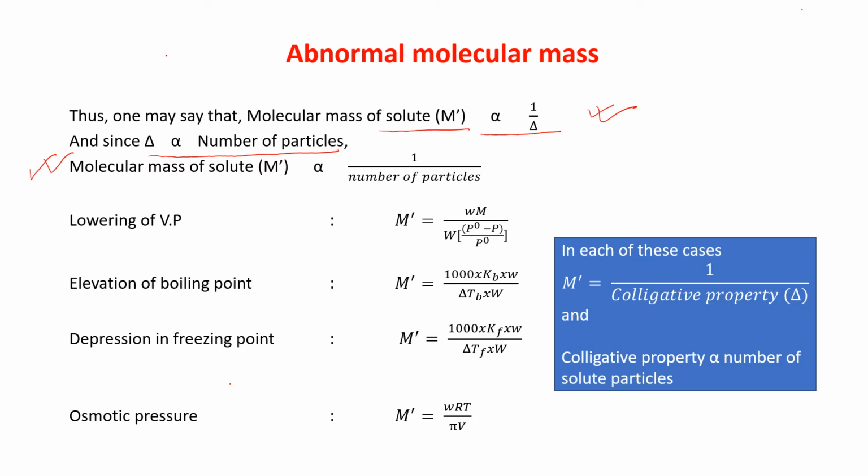Now, how to find the molecular mass of the solute? This is the formula from lowering of vapor pressure. From elevation of boiling point, if you want to find the molecular mass, we can use this formula. The derivation will be done in the next slide. From depression in freezing point, you can get the molecular mass of the solute by this formula. And for osmotic pressure, you have already seen the formula, M' = WRT/πV. With this formula, you can find the molecular mass of the solute. Okay, the derivation I'm just showing you.